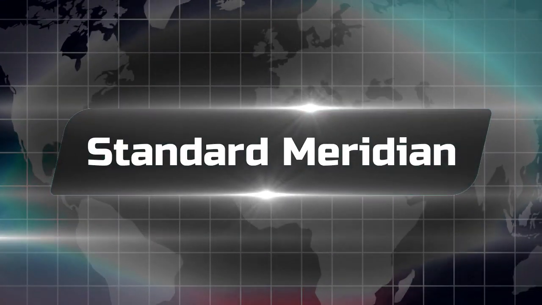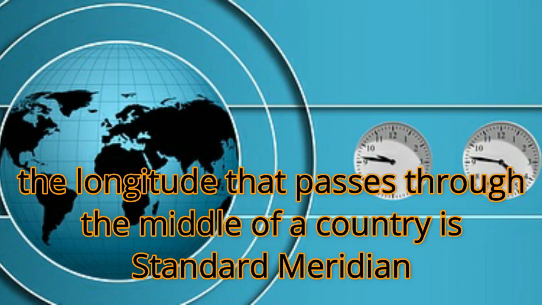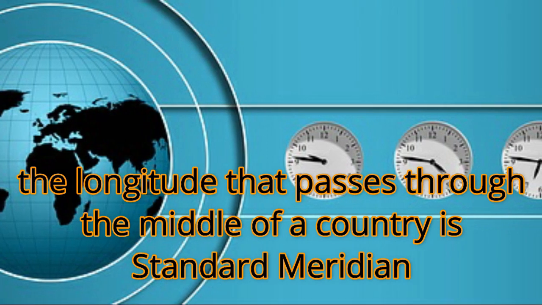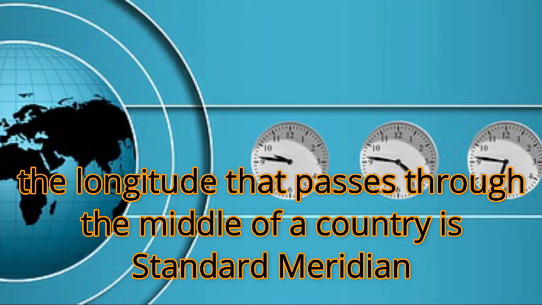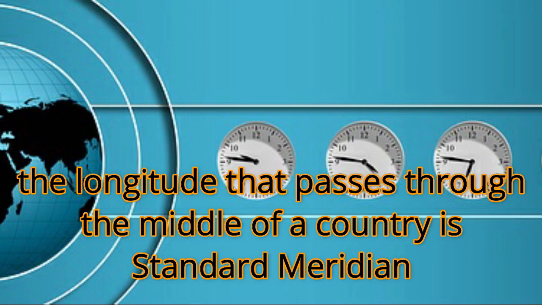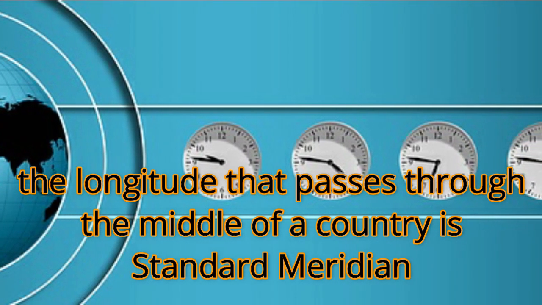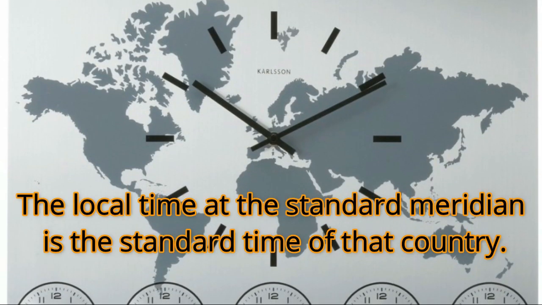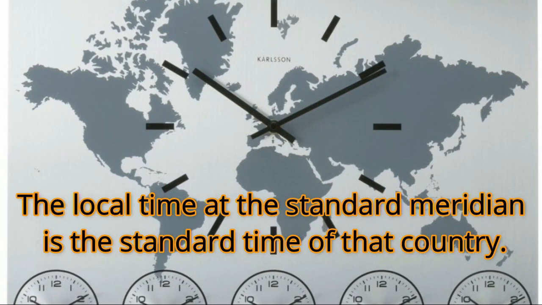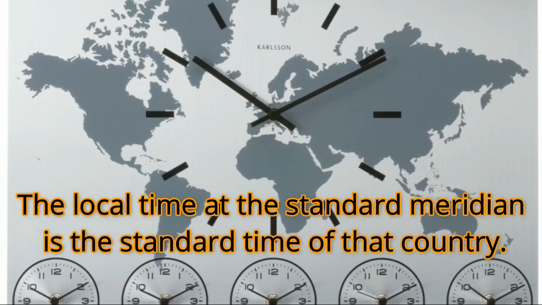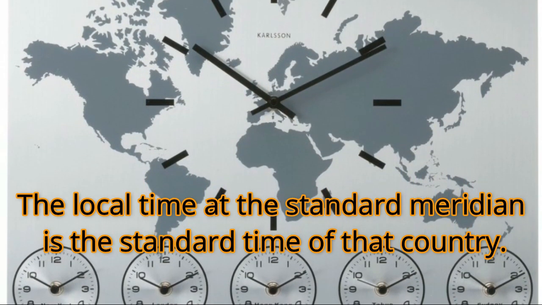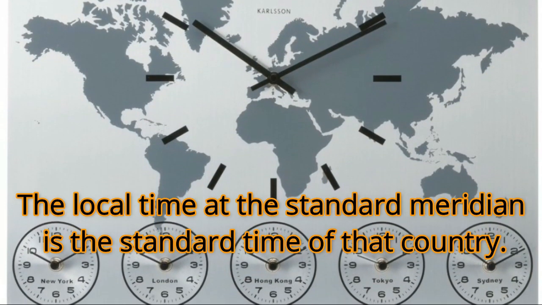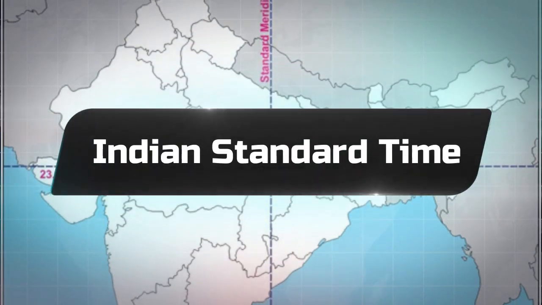What is a standard meridian? The meridian which passes through the middle of each country is known as the standard meridian. The longitude which passes through the middle of the country is known as the standard meridian. So the time in each country is calculated based on the standard meridian. So we can say standard time is the time of the standard meridian, or the local time of the standard meridian is known as standard time.